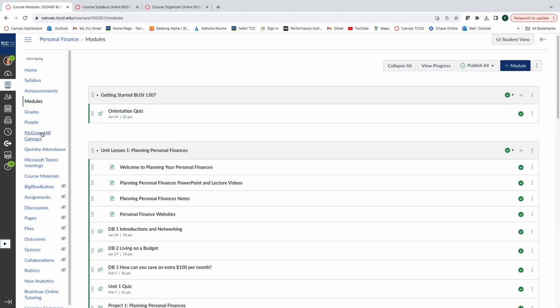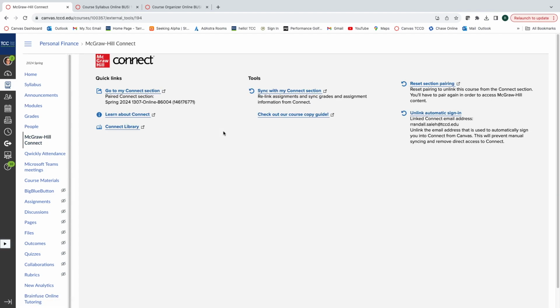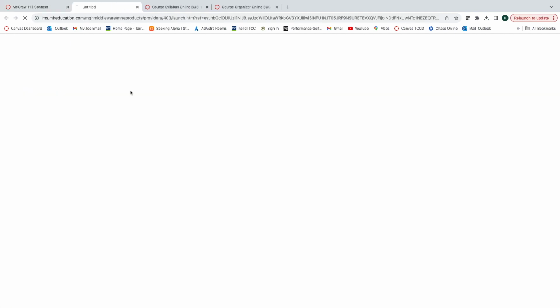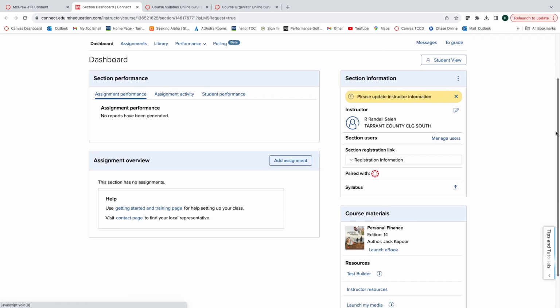All right. So as we come over to our book, it's McGraw-Hill Connect. What happens right in here is I've already paired this up. Usually every semester, it will say, "Go to my Connect section." As we go, it will ask. Now it automatically allows me to go right to it. It'll ask you to sign in with your email, and you should be able to go directly into your course. There's the book, and that is how.